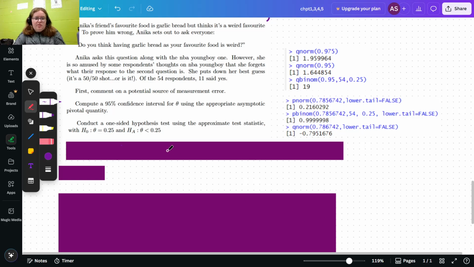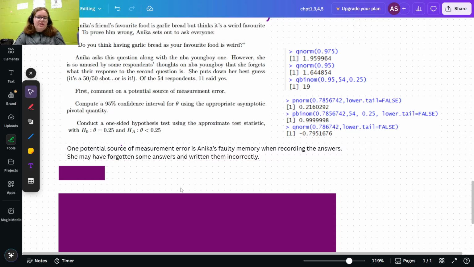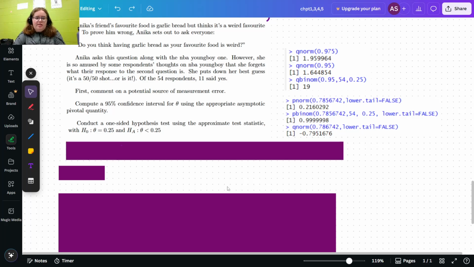And first, comment on a potential source of measurement error. Well, we talked about that a little bit. So, one potential source of measurement error is my faulty memory when it comes to recording the answers. I might have forgotten to write some of the answers and written them incorrectly. So, that's a measurement error there. Other types of measurement error that you might see are people recording the responses in the survey wrong, or if you ask an ambiguous question, people might not answer the way you want them to, or if you have any sort of machine that's measuring something like the temperature of something or like the width of something, it might have a little bit of inaccuracy. So that was a quick summary on measurement error.